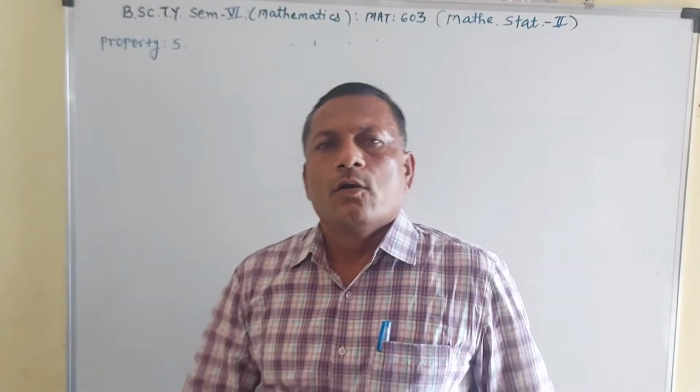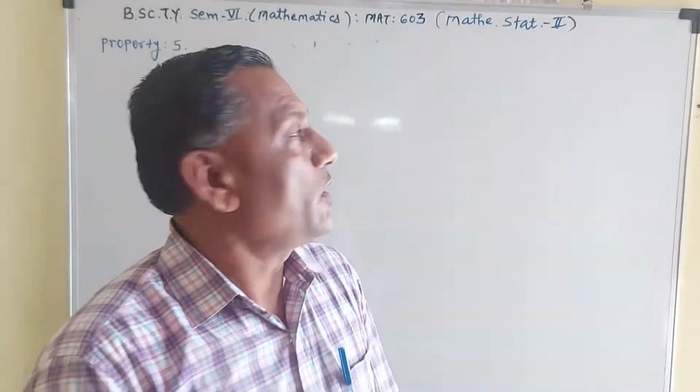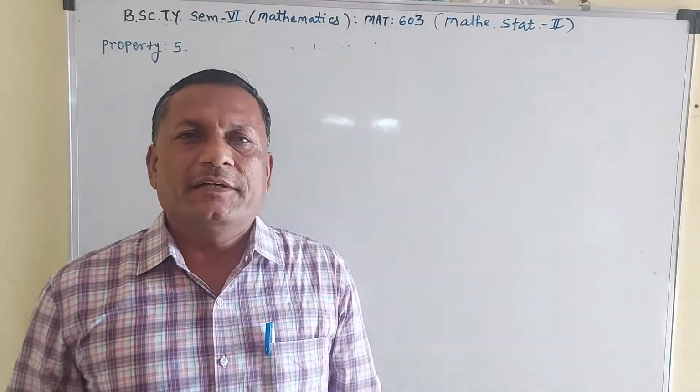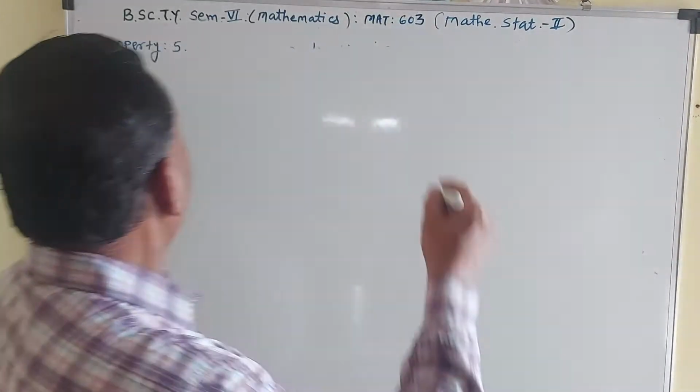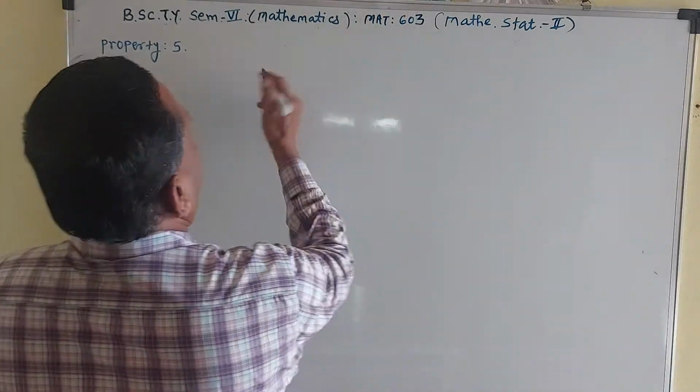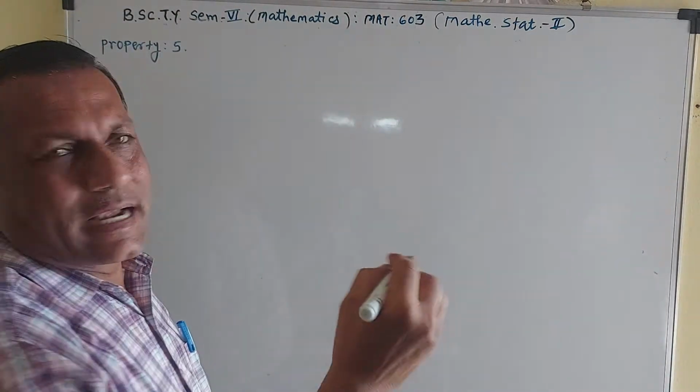Hello students, we have learned the four properties of mathematical expectation. We learned the remaining properties. Then property number 5, linear combination of random variables.